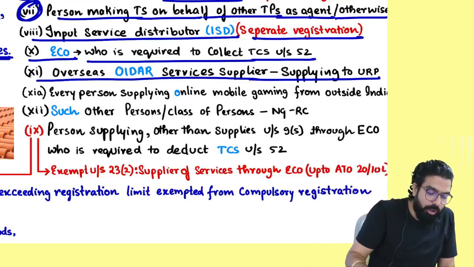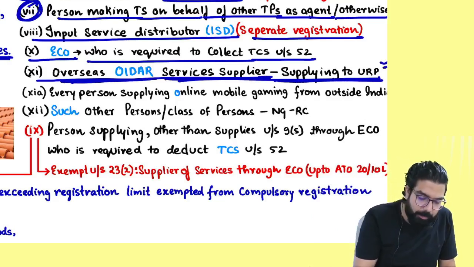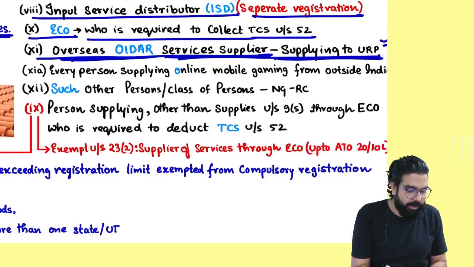And that is what is told. Overseas OIDAR supplying services, supplying to whom? An unregistered person. They have to take compulsory registration.